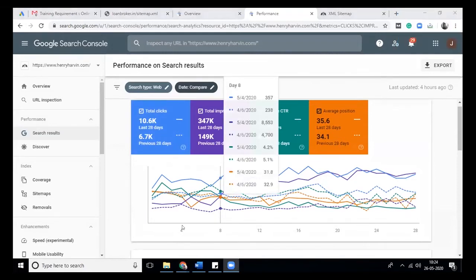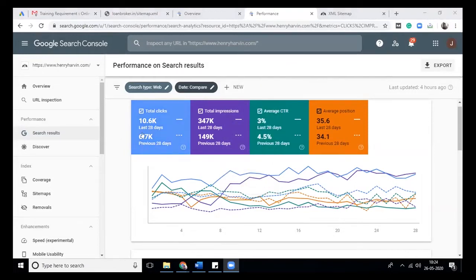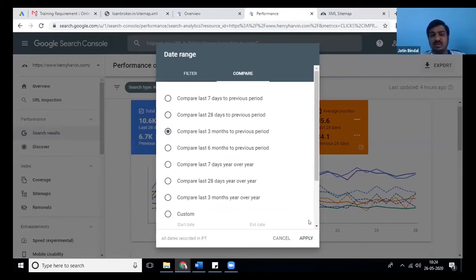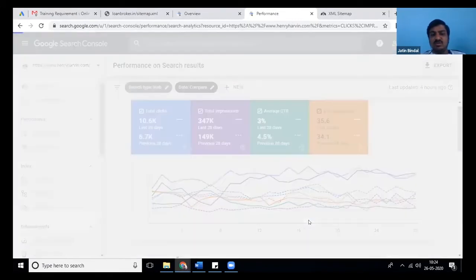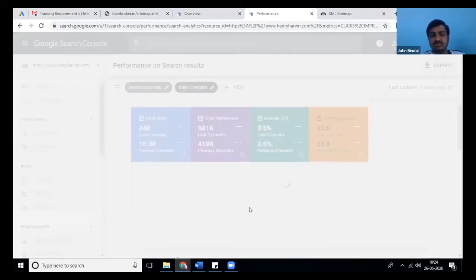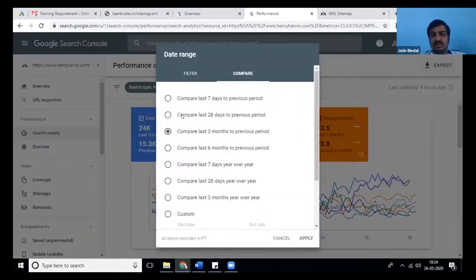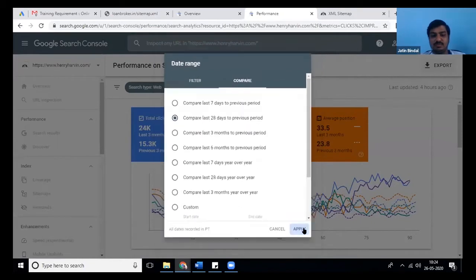Our performance has improved by almost 35-40% in only the last 28 days. Okay, if you compare it with, let's say, the last 3 months, then it's huge. Okay, it's 15 to 24K, almost the same. Okay, I thought it would be a huge jump, but it is not.